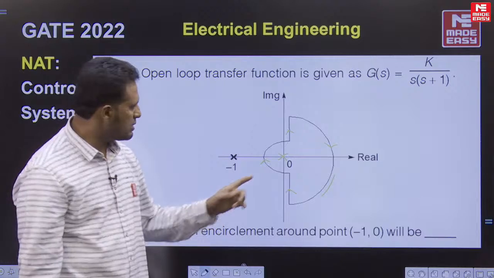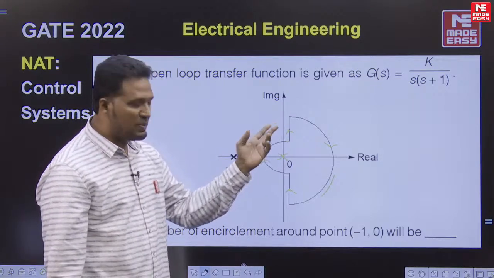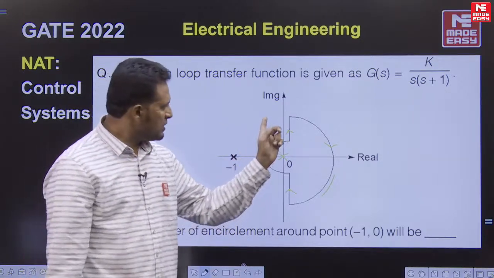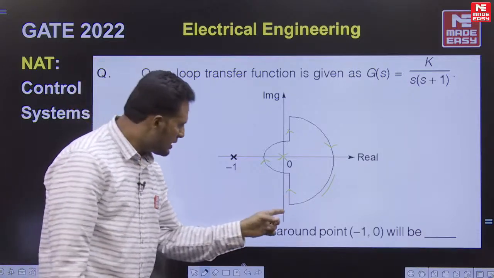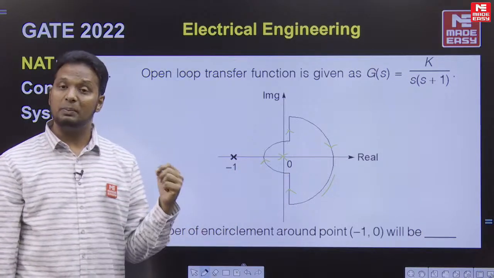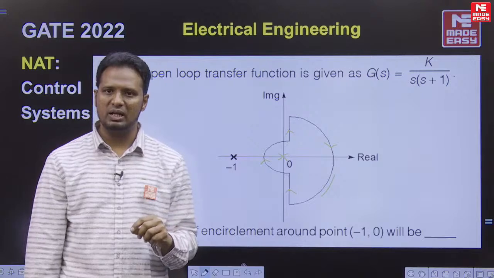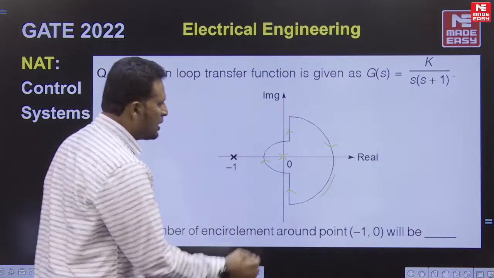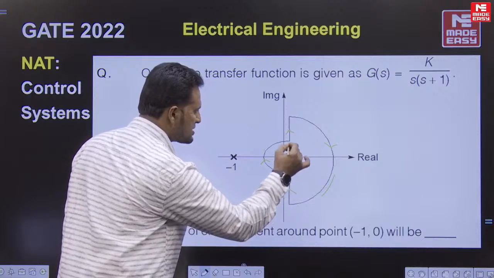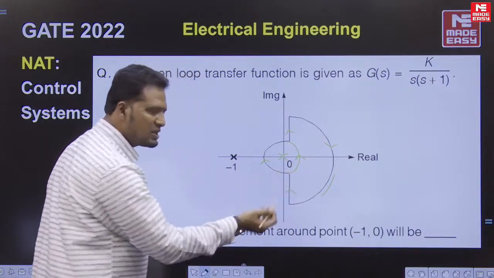These things are very clear. This part of the Nyquist contour will become the polar plot in the Nyquist plot. This part will become a point in the Nyquist plot, and this part of the Nyquist contour will become the mirror image of the polar plot with respect to real axis with change in the arrow direction. What about this? We usually take it to be this way. This is the usual direction of the Nyquist contour that we consider.